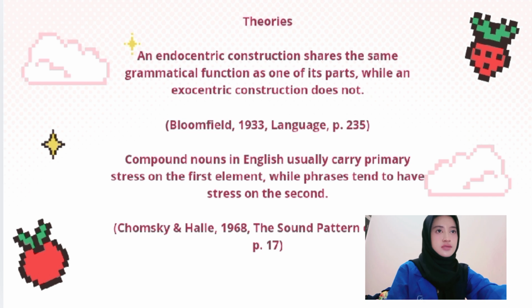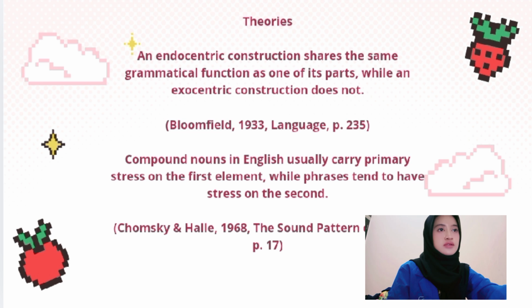Next, theories. An endocentric construction shares the same grammatical function as one of its parts, while an exocentric construction does not. Bloomfield, 1933, Language, 2025.